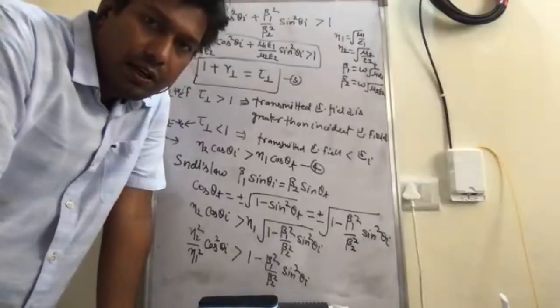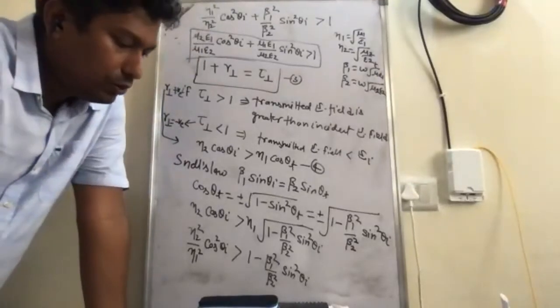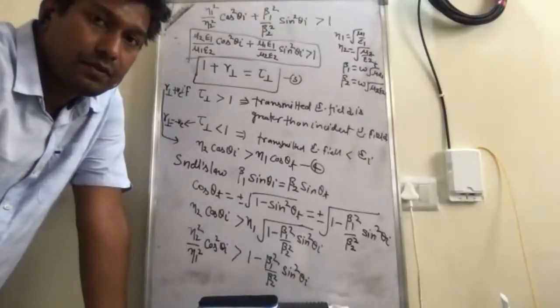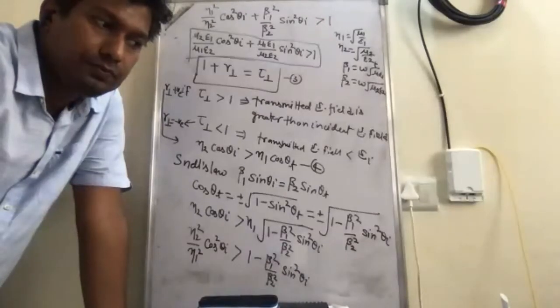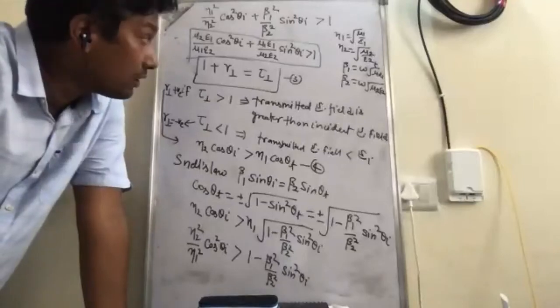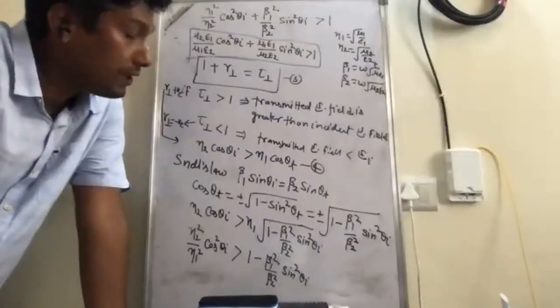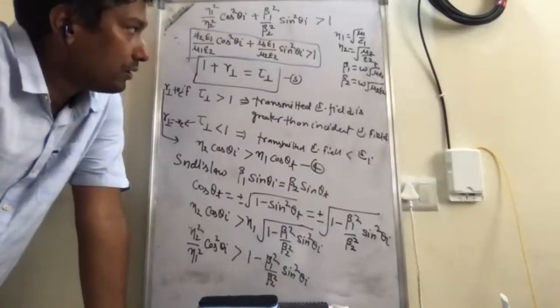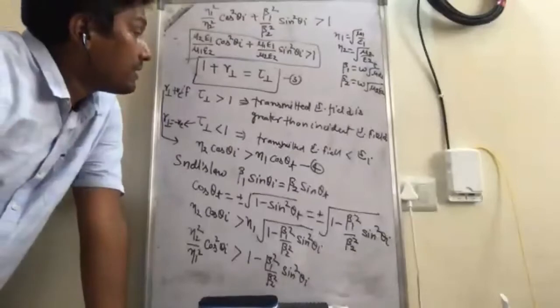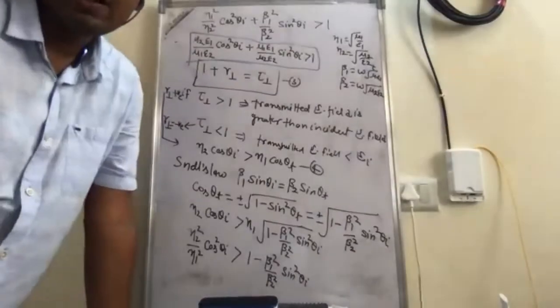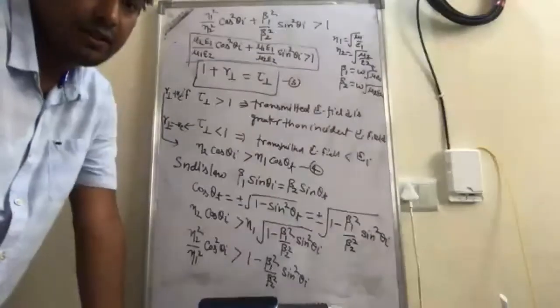So do you know the relation between the reflection coefficient and the reflectance, and the transmission coefficient and the transmittance? Both are not the same. That's why it looks different. What we have stated is that R plus T is equal to 1, but this is not the reflectance, this is not the transmittance. This is the reflection coefficient and the transmission coefficient. Okay.